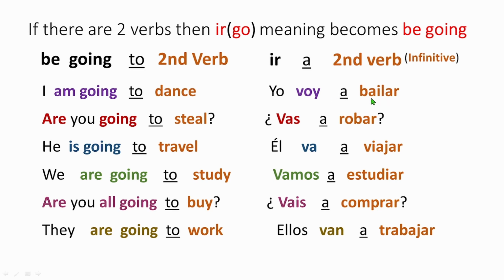A bailar. Now, one more thing we need to keep in mind. Whenever you say be going, I'm going, and whenever you put to, and there is a second verb, right?